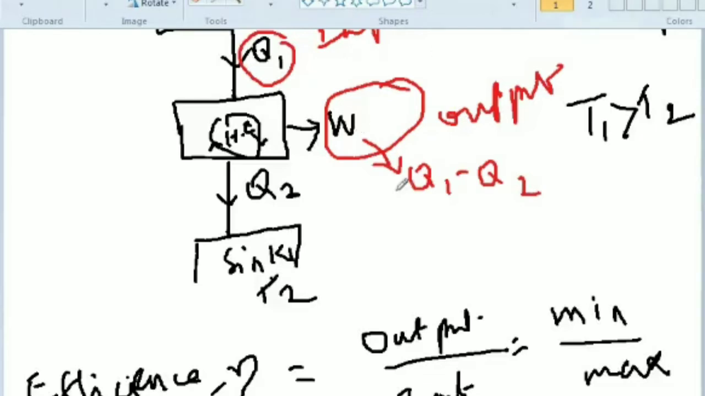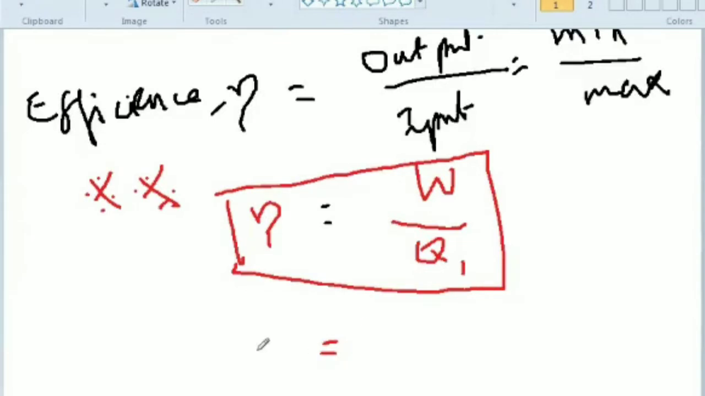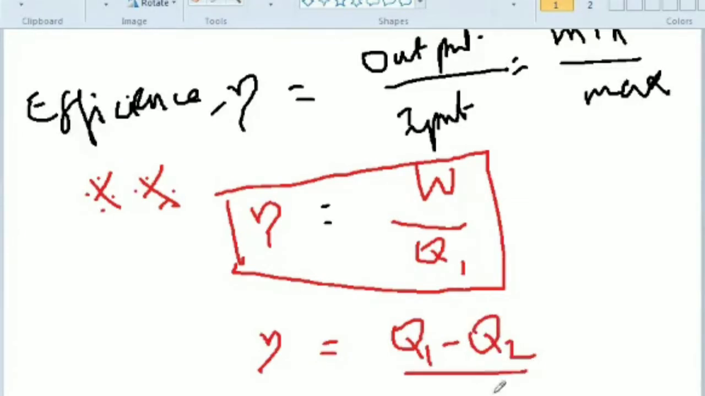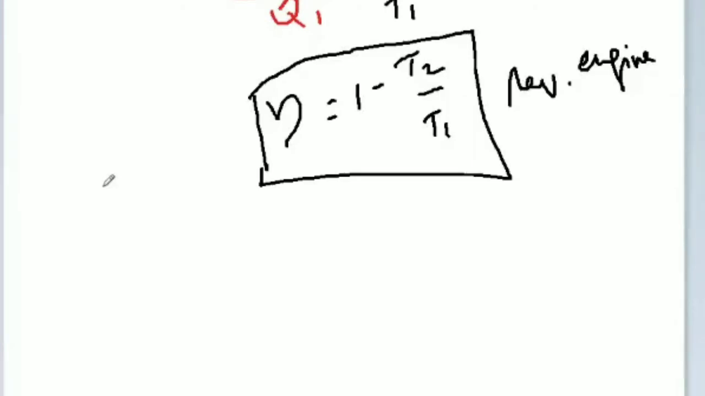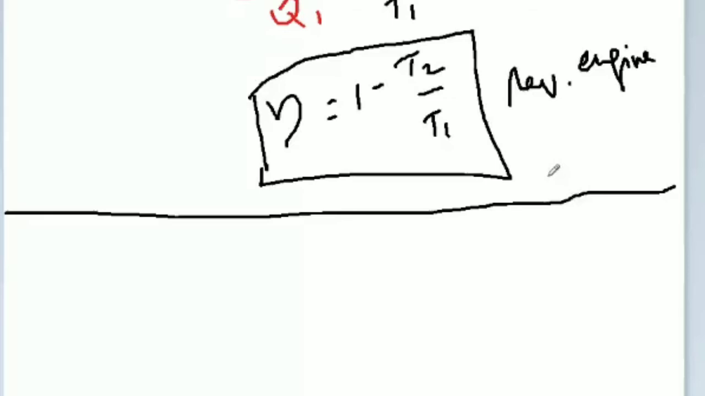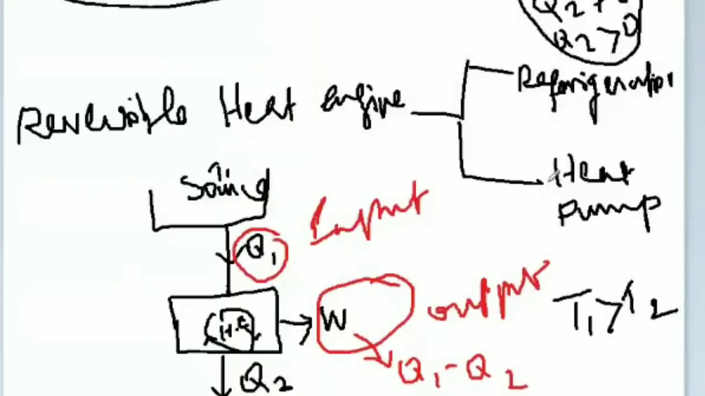Similarly here, what is W? Q1 minus Q2. So eta equals Q1 minus Q2 divided by Q1, that is equal to 1 minus Q2 by Q1. So this is the heat engine, and this heat engine chapter is over. Now I will teach the second topic. I already said reversible heat engine, and I want to teach these things.